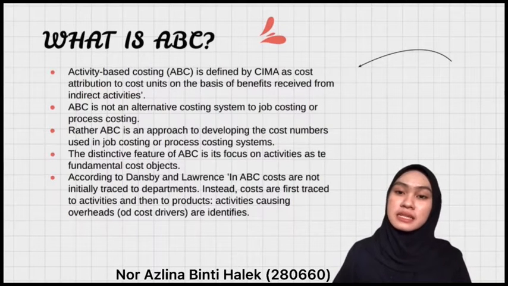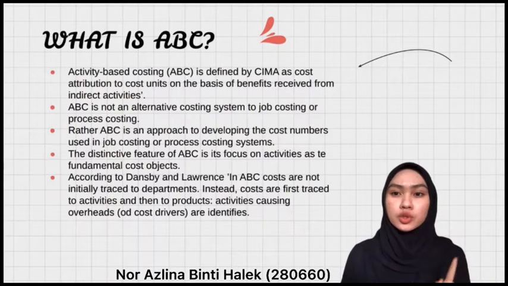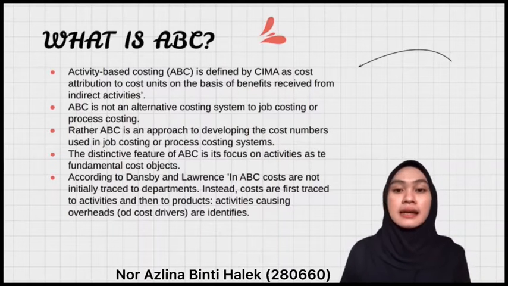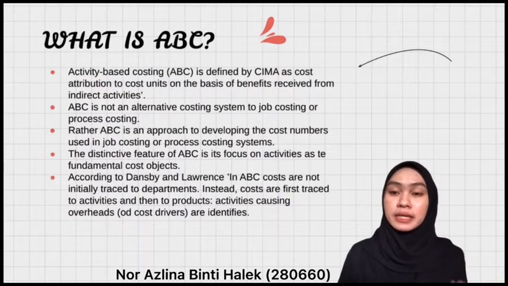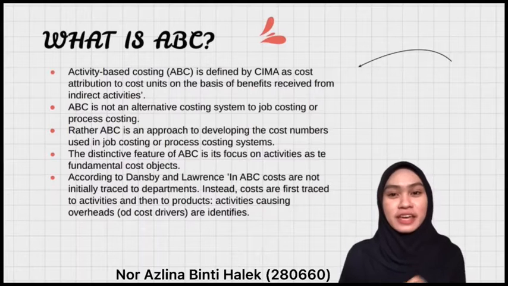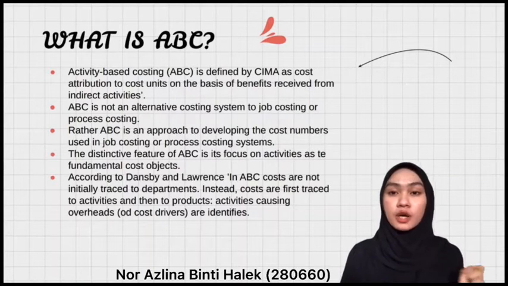Next, ABC is not an alternative costing system to job costing or process costing, according to Horngren, Foster and Datar. Thirdly, ABC is an approach to developing the cost numbers used in job costing or process costing systems. Then, the distinctive feature of ABC is that it focuses on activity as the fundamental cost object.